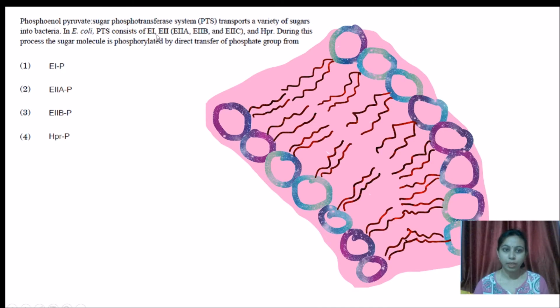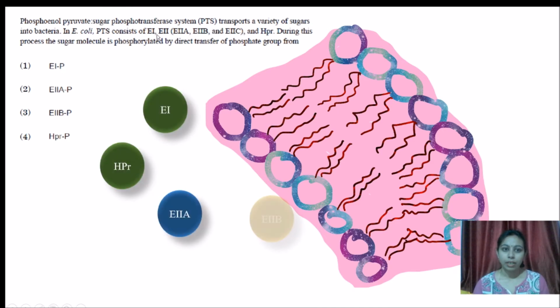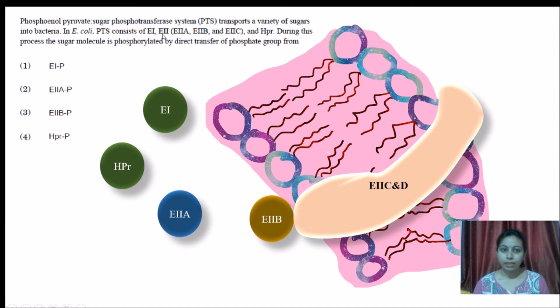PTS consists of E1, E2, and the E2 complex contains E2A, E2B and E2C. Rather, it is not E2C, it is an E2CD complex. Along with that it contains an HPr protein. Sometimes it contains a homologous protein known as FPr. Now the question is that during this process the sugar molecule is phosphorylated by direct transfer of phosphorus group from.